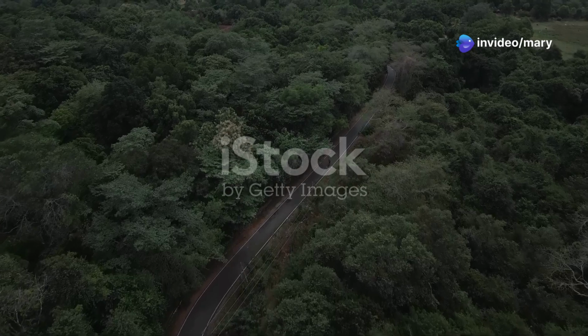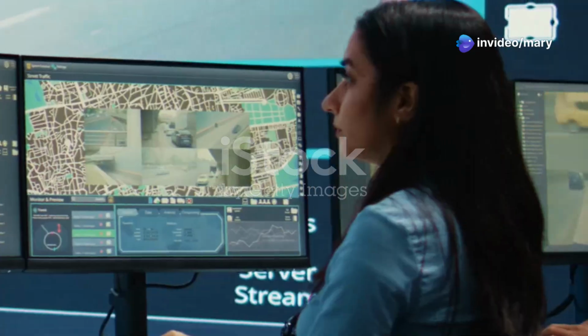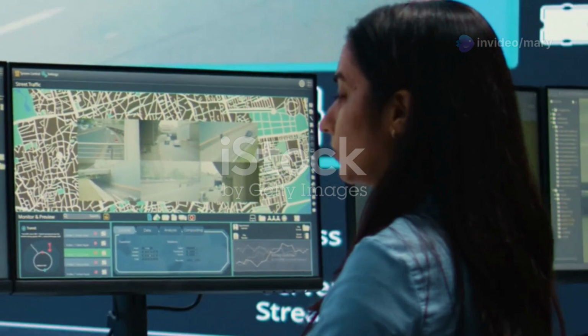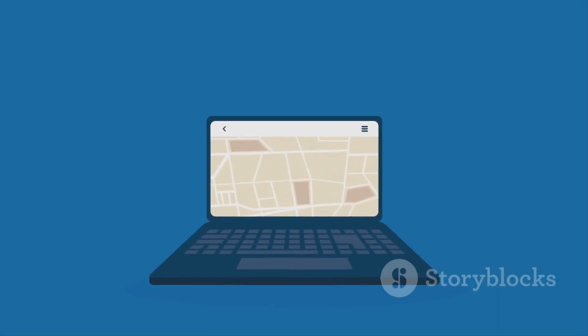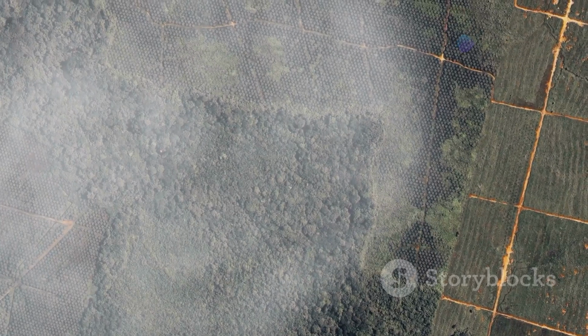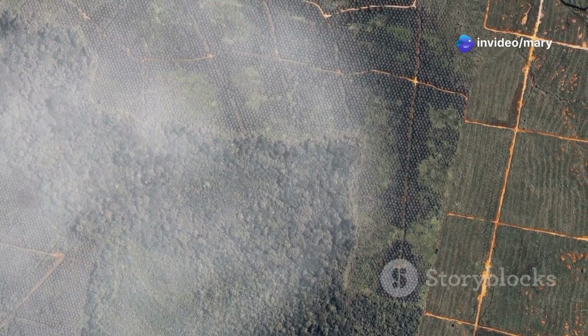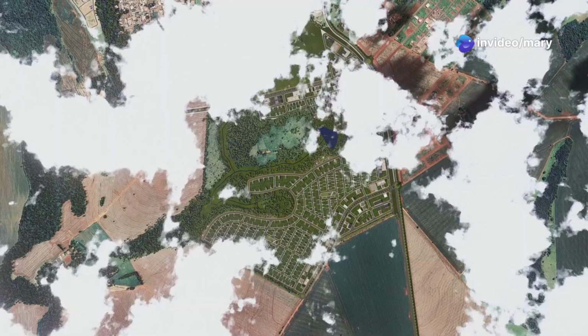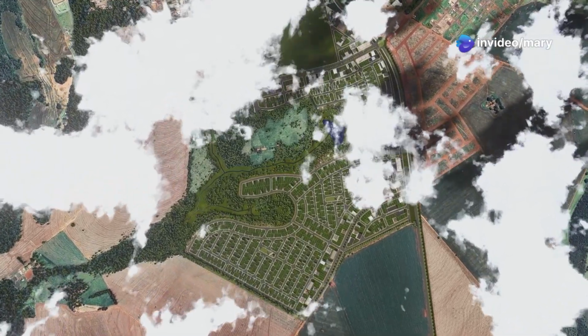Tracking deforestation requires a systematic approach, and GIS provides the framework for doing so effectively. Here's a step-by-step guide to using GIS for tracking deforestation. First, gather data like satellite imagery and forest cover maps. Sources like Landsat and Google Earth are valuable.